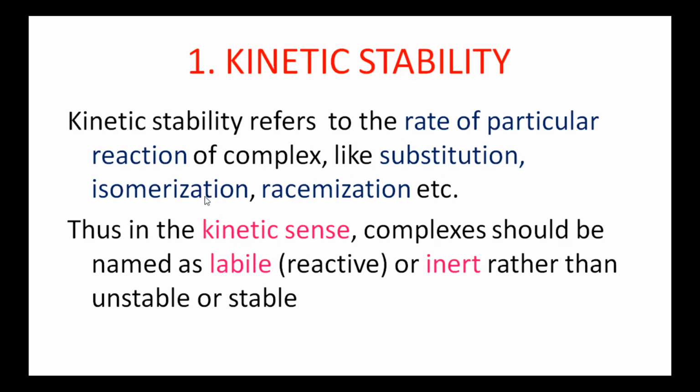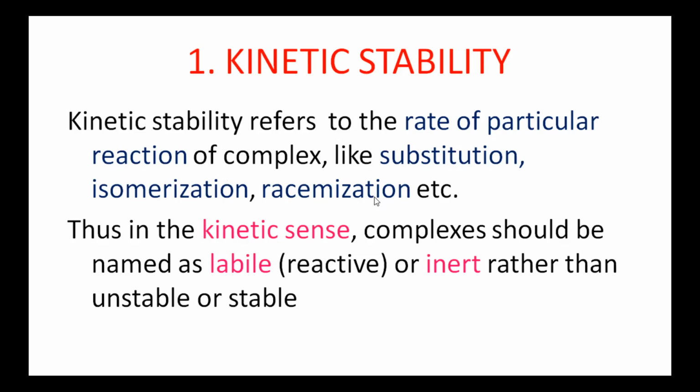And also another example is isomerization. Isomerization means change of one isomer to another. For example, change of cis isomer to trans. In that reaction also, the rate of a particular reaction is given by kinetic stability. And another example is racemization.